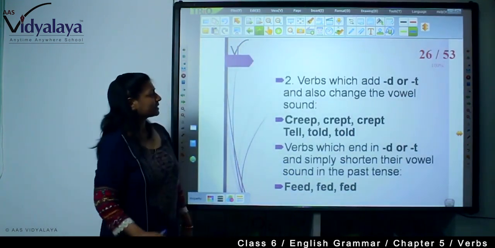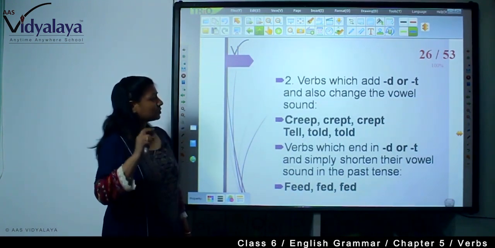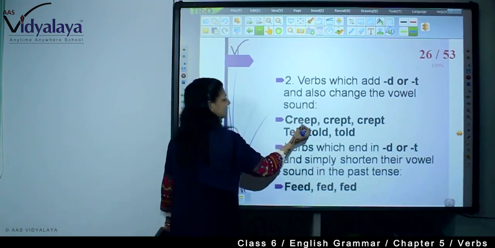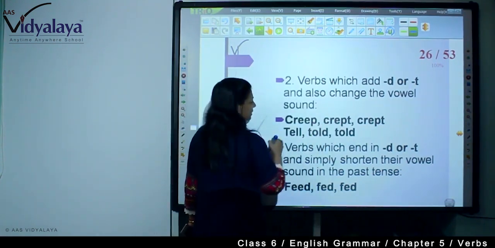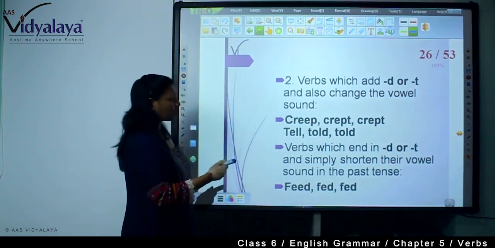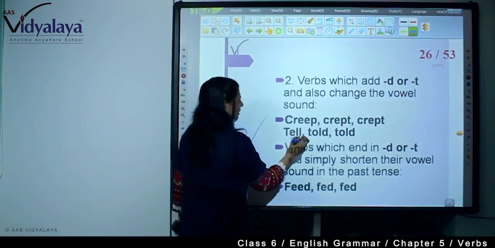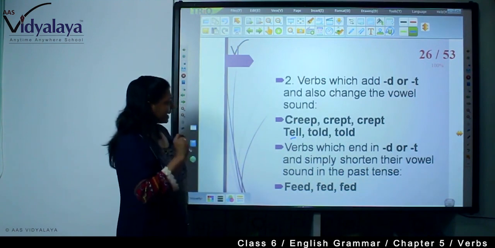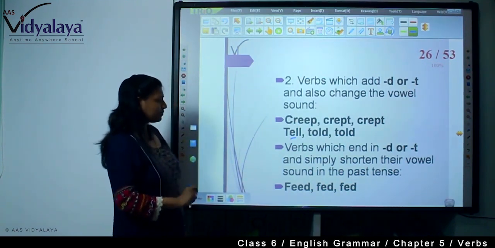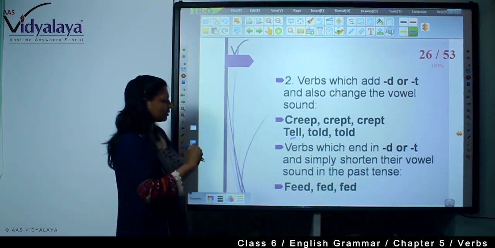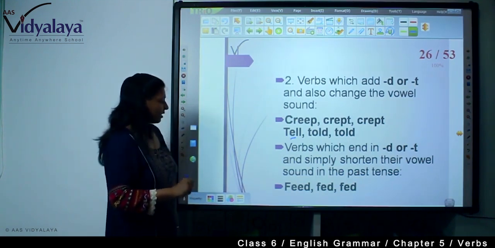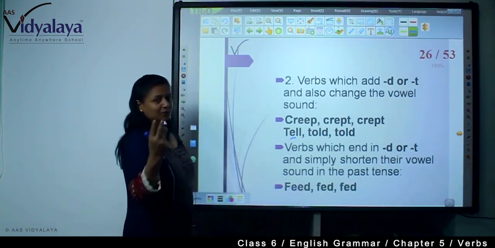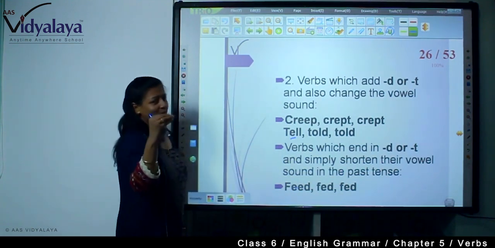Next, second, verbs which add d or t and also change the vowel sound. For example, creep changes to crept. Then tell, told. See, the vowel sound is changed. Now, verbs which end in d or t and simply shorten their vowel sound in the past tense. For example, feed, fed.